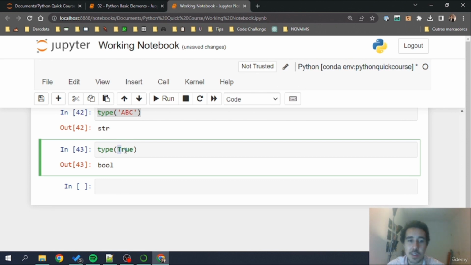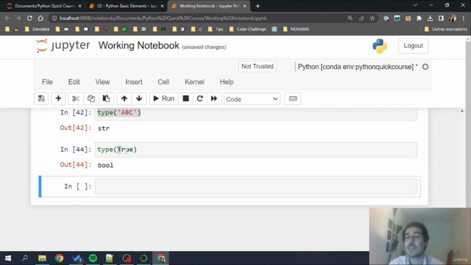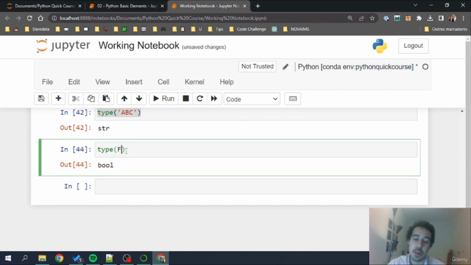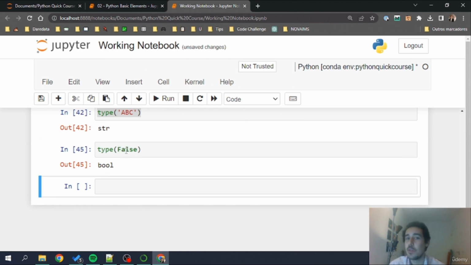And notice that Python even gives me that information, because when I put it in uppercase, I have this with green font. When I take it out, I have it in a black font, meaning that it is not being interpreted as a Python special case. So this True is basically a bool. The other part that we have is False, which is also a bool.